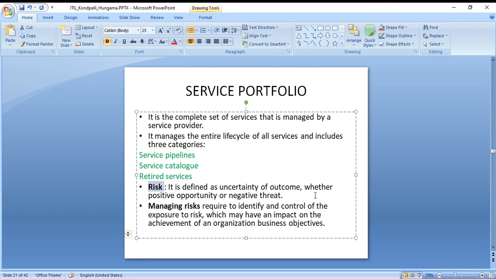So you need to understand the uncertainty of outcome, whether positive opportunity or negative threat. What would be your next step? You need to report it to your asset team. If you have forgotten it at your friend's home, or if it is actually lost, you also need to file a complaint with the police. Or you can reach out to the asset team, who actually granted you that laptop from your company, so that they'll block it, or they'll try to figure out where exactly it is.